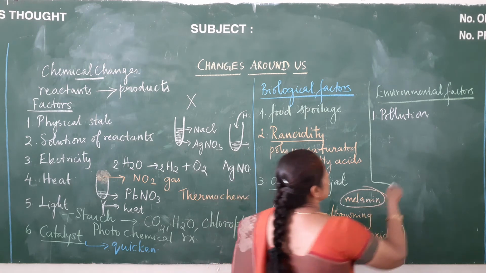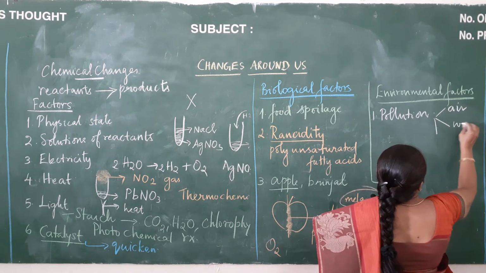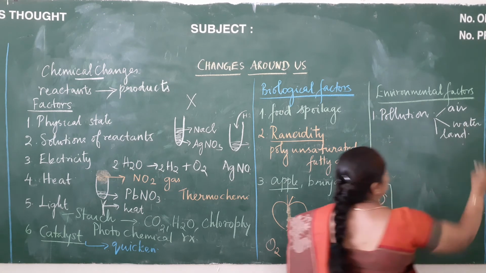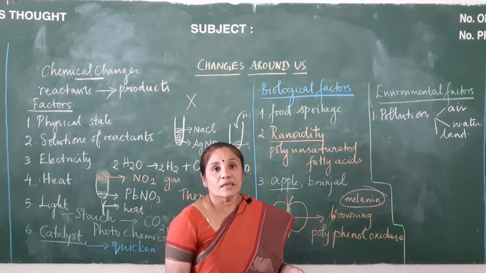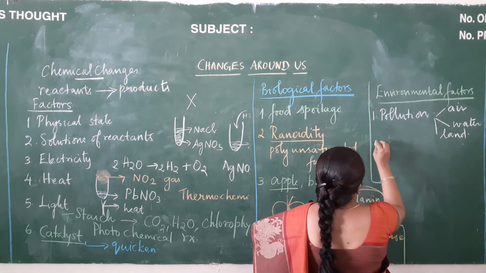Here we have three types of pollution. The first one will be air pollution, the second one will be water pollution, and the last one will be land pollution. We will be doing this in detail in our next classes. Okay, then the second one will be